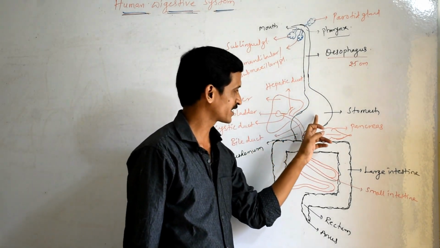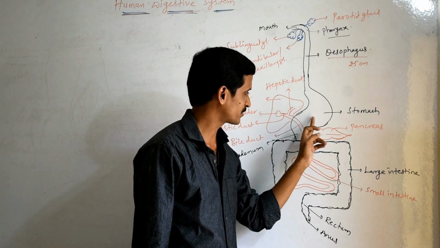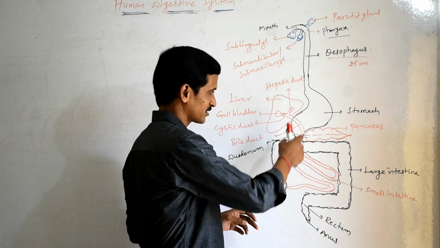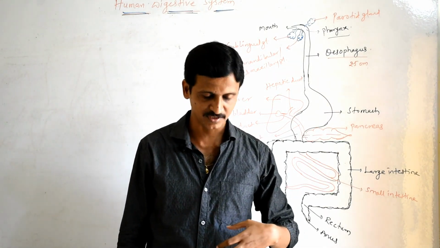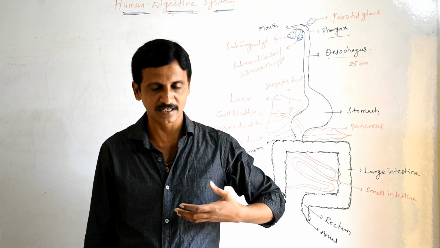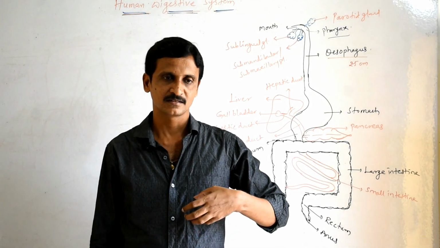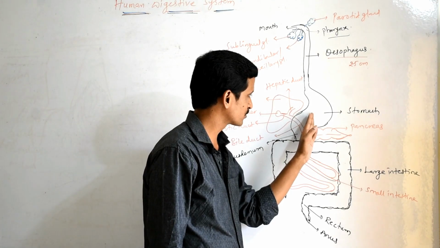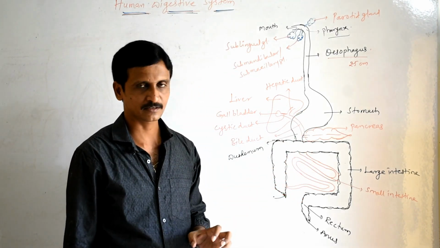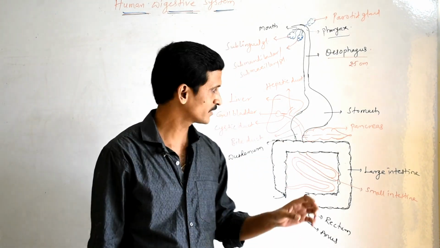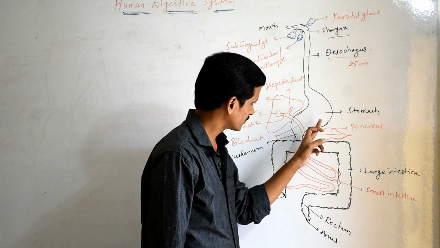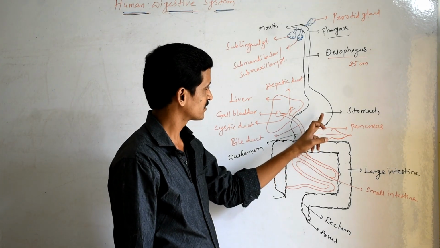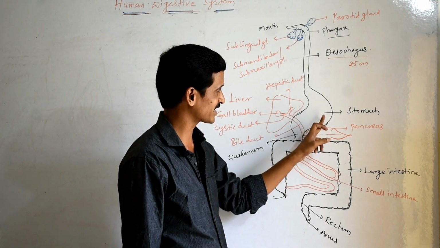Then let us see the next part, the stomach. The stomach is a J-shaped muscular sac-like structure which is located in the left upper part just below the diaphragm, and is responsible for storing the food for the time being. The stomach possesses digestive glands, the so-called gastric glands.